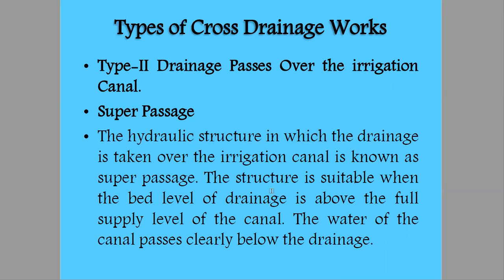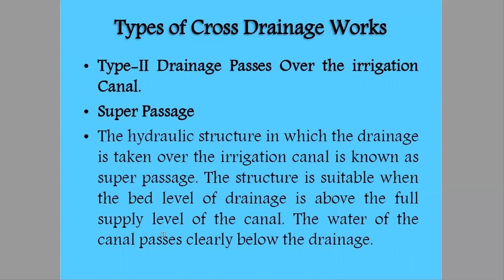The structure is suitable when the bed level of drainage is above the full supply level of the canal. Similarly, as when we design an aqueduct, the structure is only possible when the HFL of drainage, that is the highest flood level of drainage, is below the bed level of the canal.